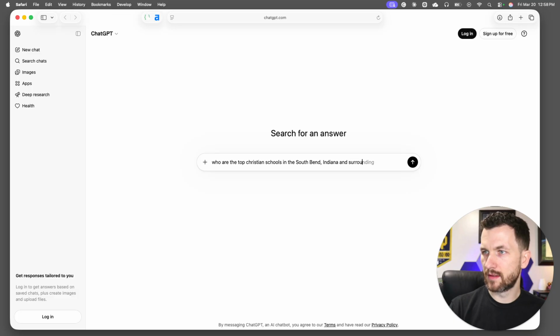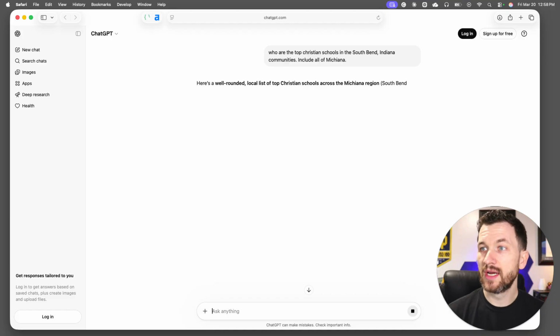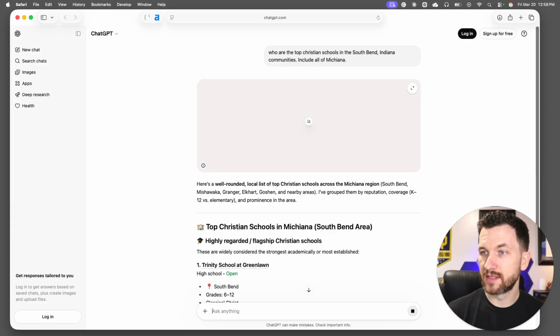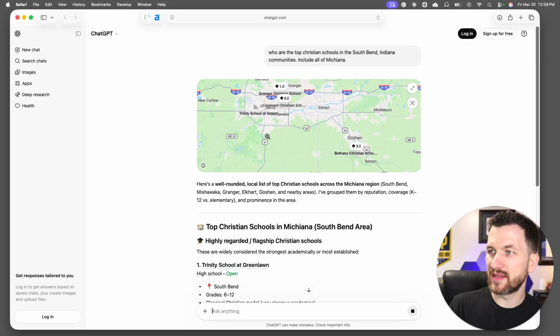and it's not many communities, include all of Michiana, which is what we call our area because of Michigan and Indiana. So as we know, it's going to run this search, and here we go. Here's the top ones. It's doing our entire area, which is a whole lot of fun. So I'm all the way, yep, perfect.